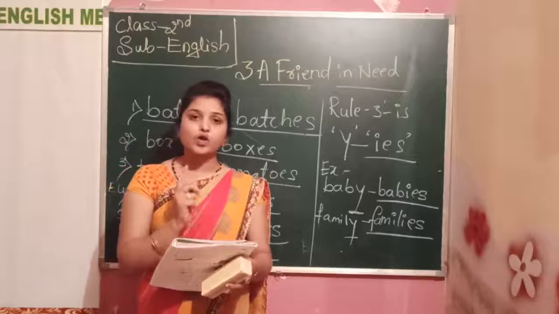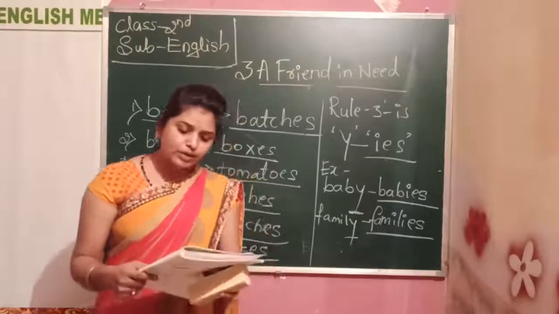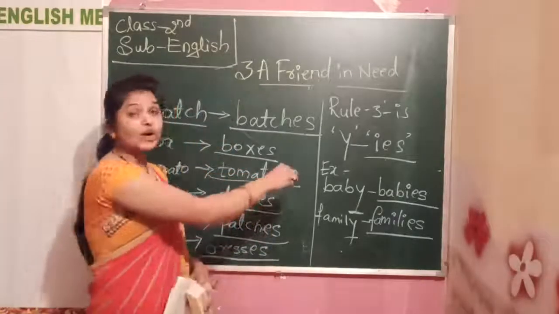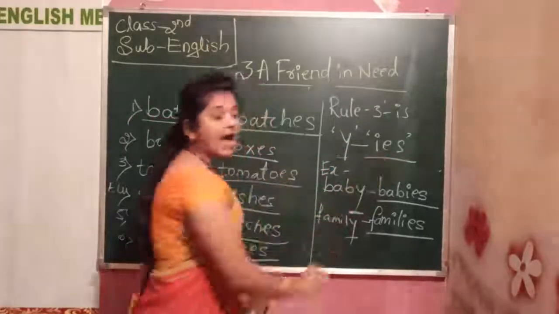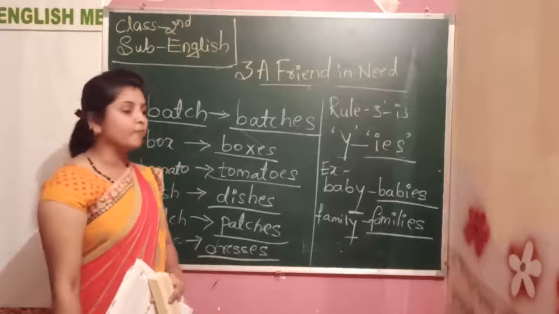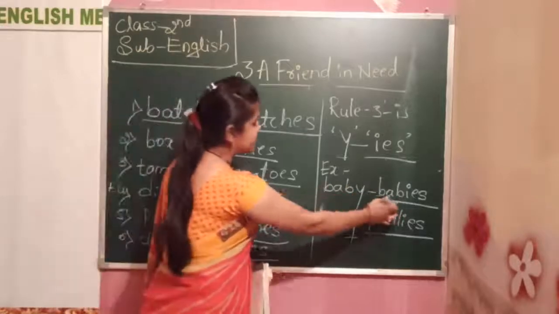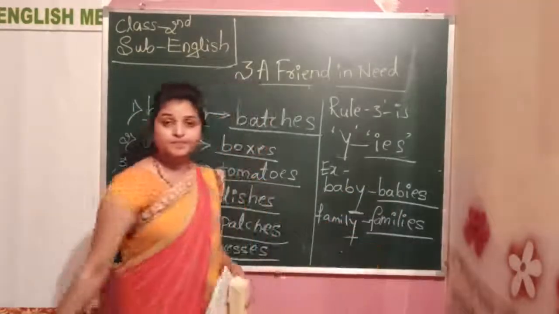Mangoes, I have given the mango example. Next, rule 3 is this one. Words that end with a Y, you need to add IES to make the plural form. For example, baby, babies, family, families.